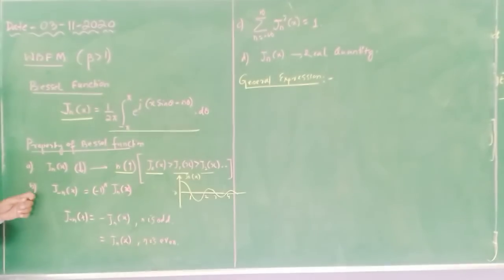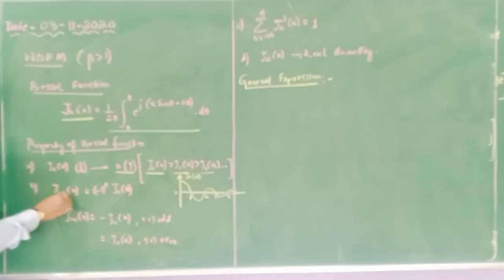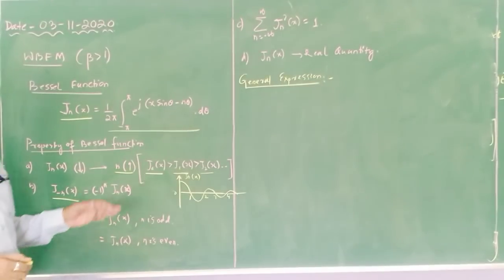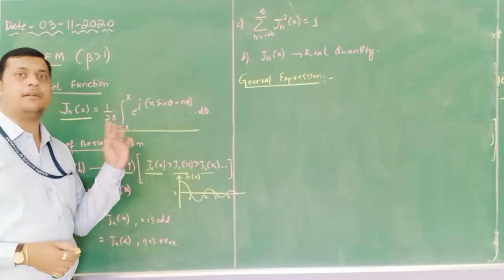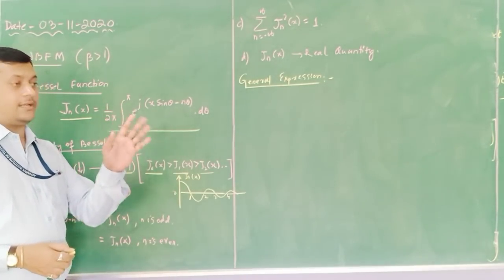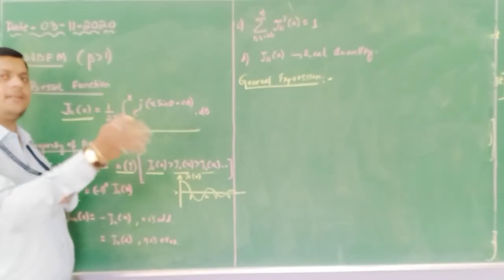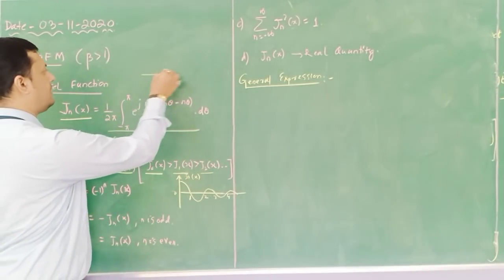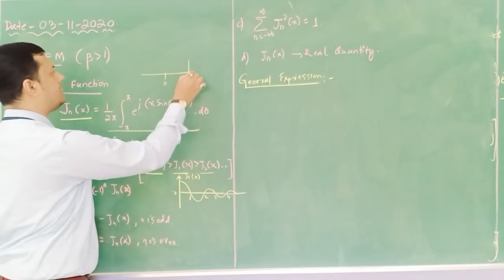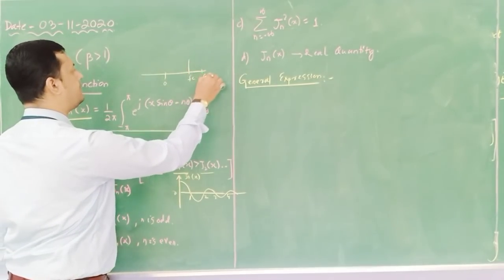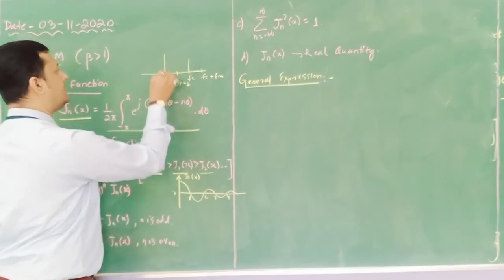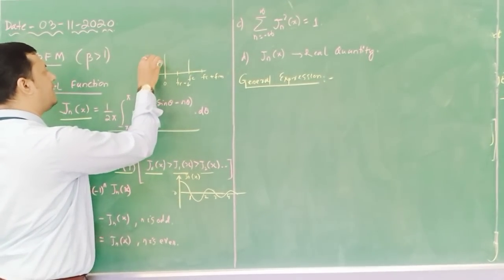Next, J suffix minus n of x. This comes into the picture when we are representing the reflection part, meaning the left hand side part. On the right hand side, we represent after 0. Suppose the frequency spectrum is like this: this is 0, this is fc, this is fc plus fm, and this is fc minus fm. This particular part is called the reflection part.